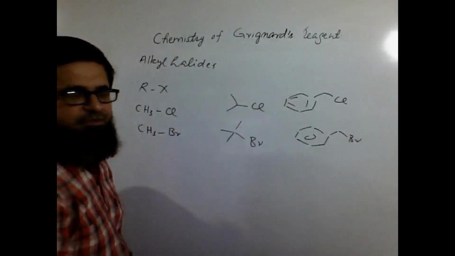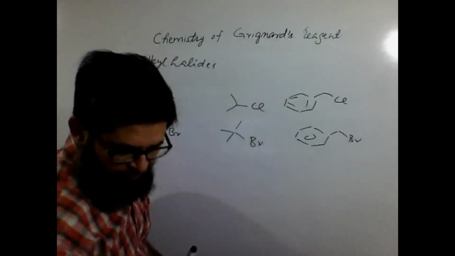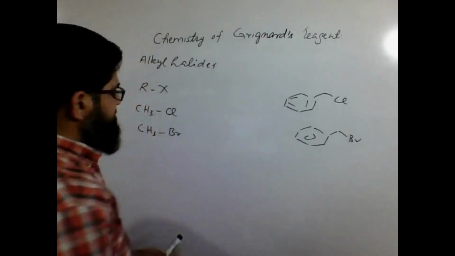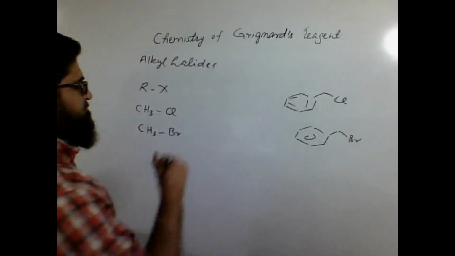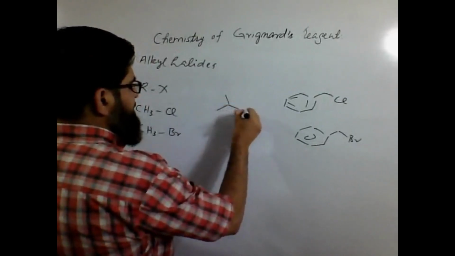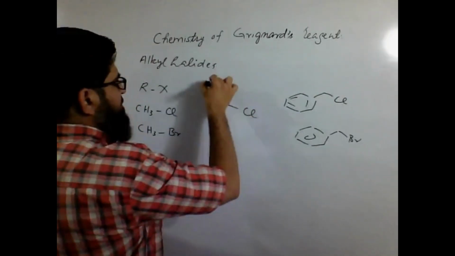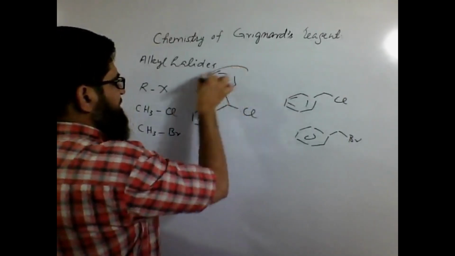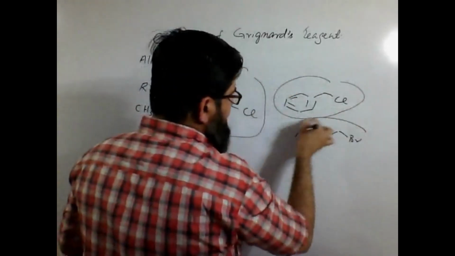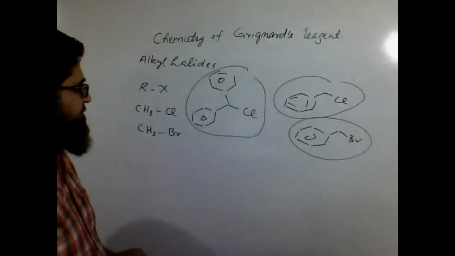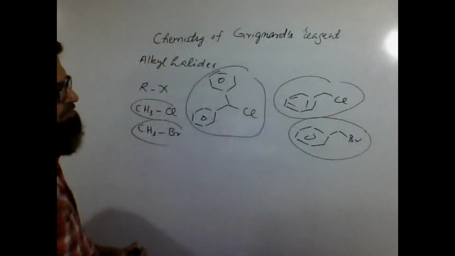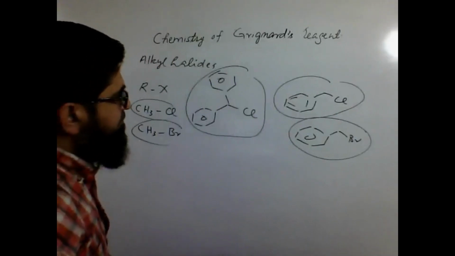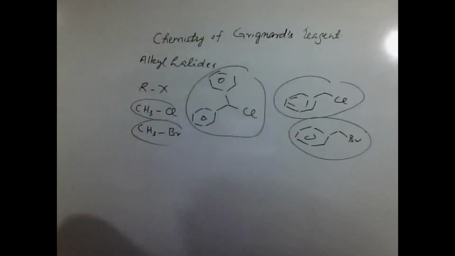We could move on, as I've just explained to you. We could have some sort of complex substituents as well. So this can be an alkyl halide as well. So these are the alkyl halides which could be used for the preparation of Grignard reagents.